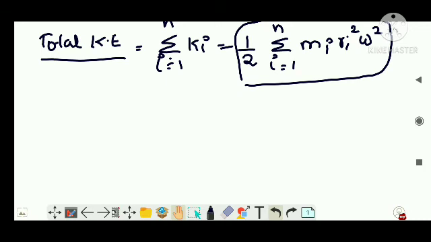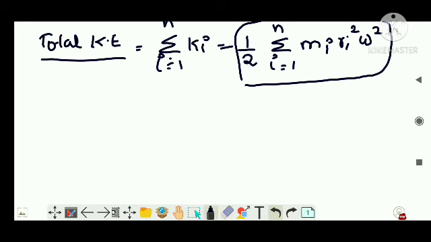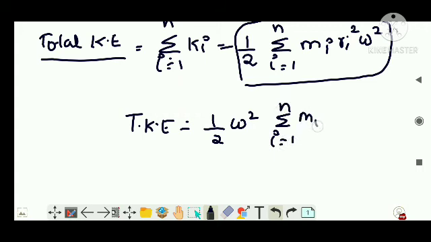Simple, right? Now omega is not going to change much, omega is actually constant also. Remember, when you take an object undergoing rotational motion, all the particles will have the same angular velocity because they will have the same angular displacement, right? So omega is constant, so I can bring that outside. So total kinetic energy, I can write it as half omega squared sigma i equals 1 to n, m_i r_i squared, right?